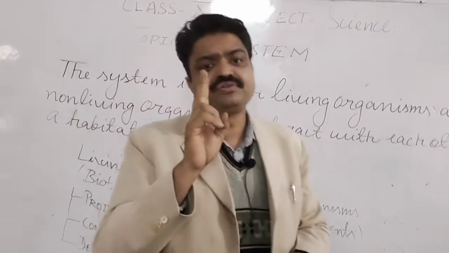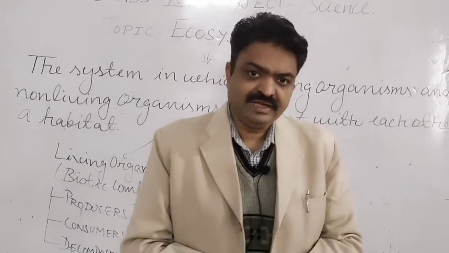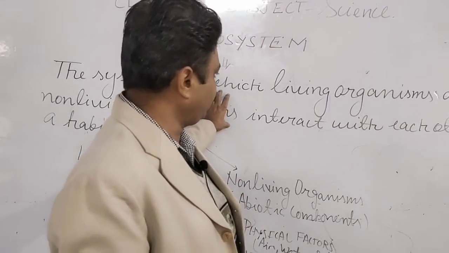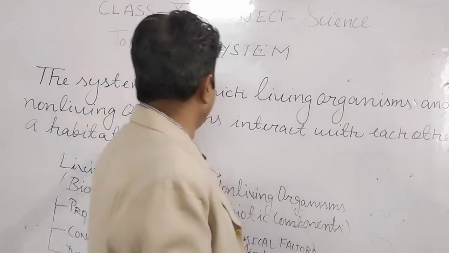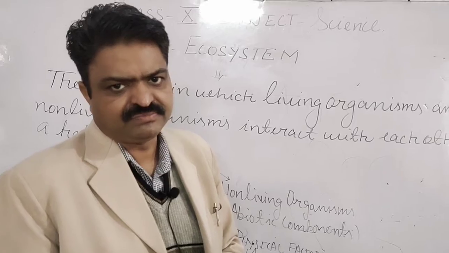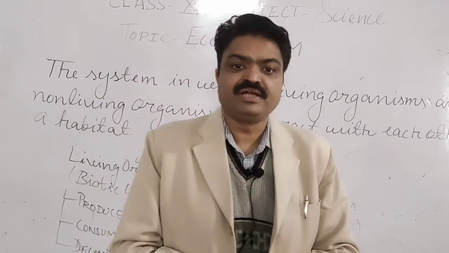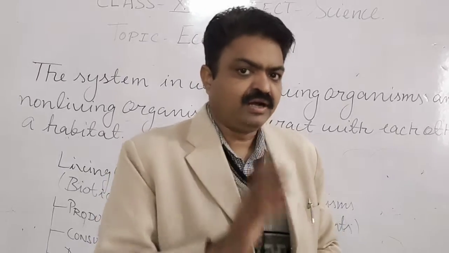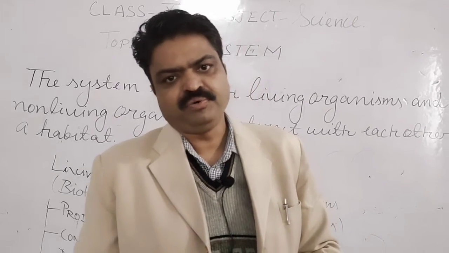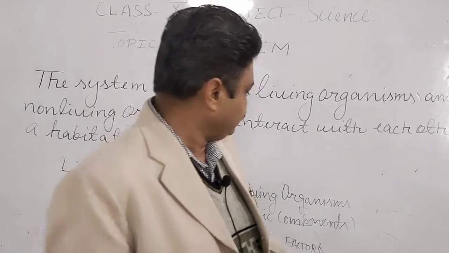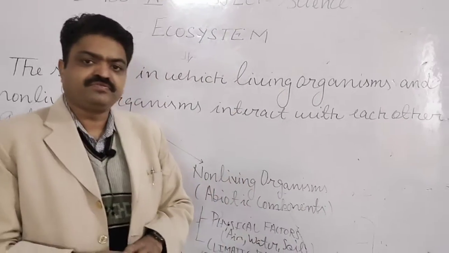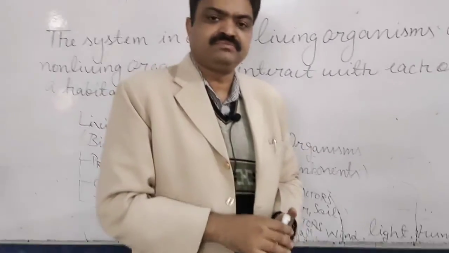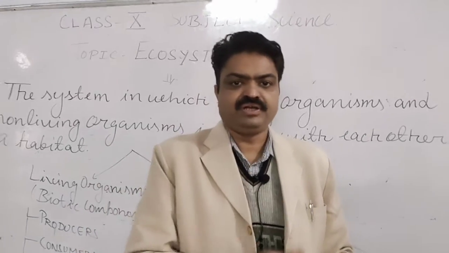And it contains two important components. As in the definition, I have told you: the living organisms and the non-living organisms. So the components that belong to the living organisms are known as biotic components, and the components that belong to non-living organisms are known as abiotic components.